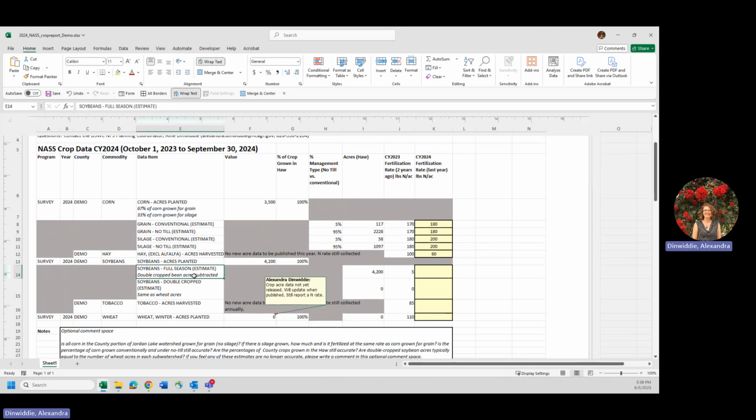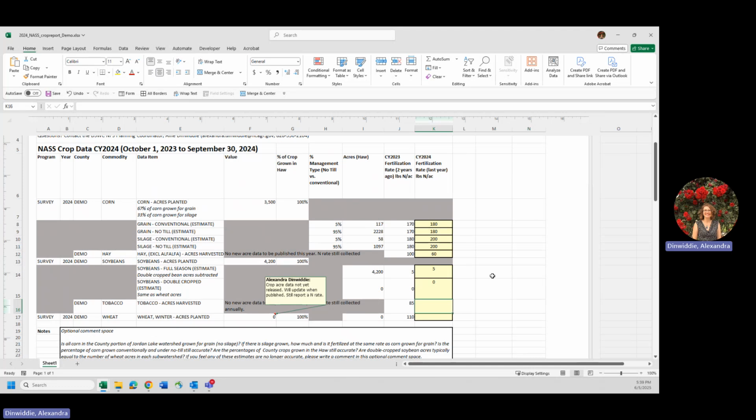You can see here that we're in the soybean full season section. For the most part, on average, there are some folks that were putting out a little bit of starter fertilizer on their beans, but most folks weren't. So on average, about 5 pounds of nitrogen per acre continued to be applied on full season soybeans this year. But double crop beans weren't fertilized at the same kind of rate with any starter, so that remained the same at 0.